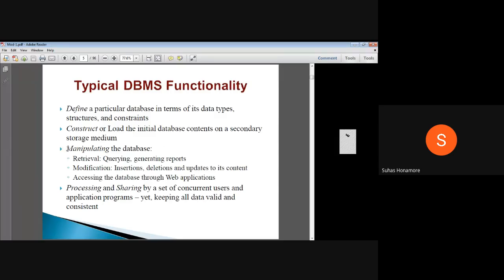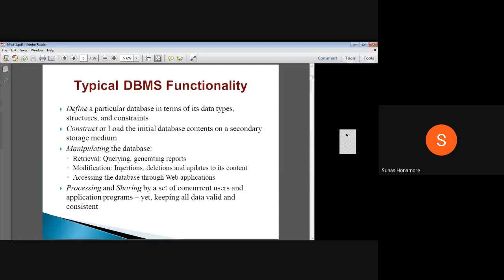Then the next one is manipulating the database. Here manipulation comes as retrieval, in the sense that whatever is there, just take the data for display purposes and query it. For example, what is the value in the first row, third column? Normally we say the third column is some particular name, we give that column a name. Corresponding to that column name, we extract the value. Those things we'll see in SQL. So how we extract it, this is retrieval, how we can retrieve it.